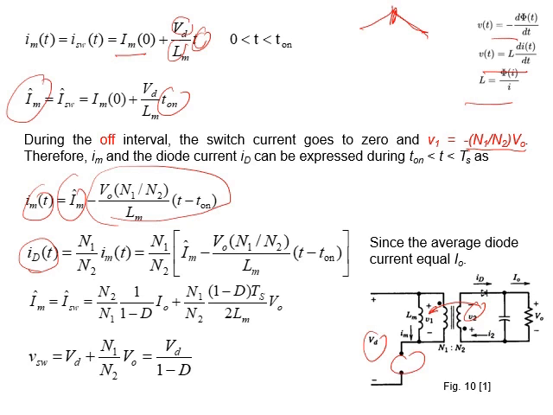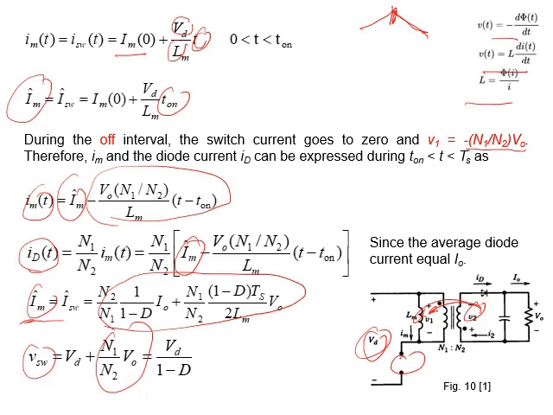Now I can rewrite the equation here, making I maximum the subject, as you can see here. I got this formula, which is used to find the maximum magnetizing current. For the switch voltage, this switch needs to block the input voltage plus the voltage transferred to the primary when the switch is off, which is N1 over N2 VO. Or we can simplify it this way: input voltage over 1 minus D.